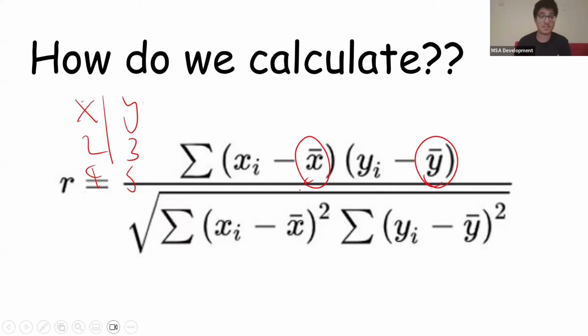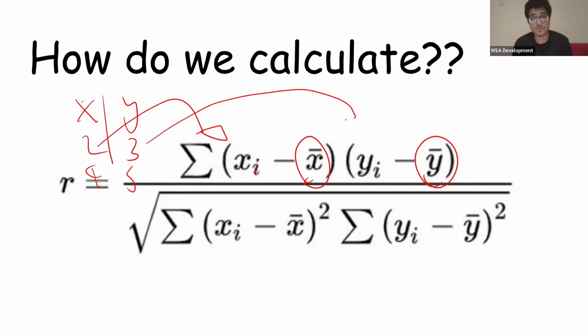So you're going to get the mean of Y, the mean of X, and then you're going to go through each individual number. So for example, you're going to plug in 2 here, okay, X_i, and then you're going to plug in the mean of X, and then you multiply it by, you plug in 3 over here, and then you find the mean of Y, you multiply it, and then you move down the line, and you keep adding and adding and adding, okay? And you add them together.